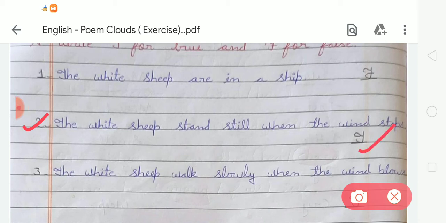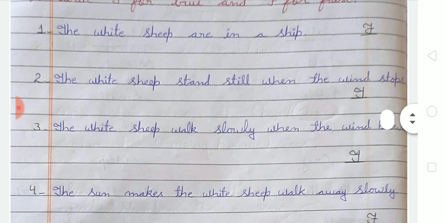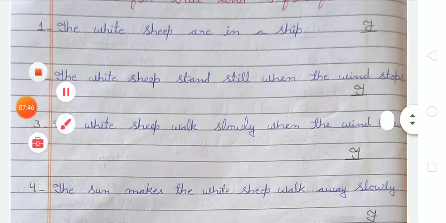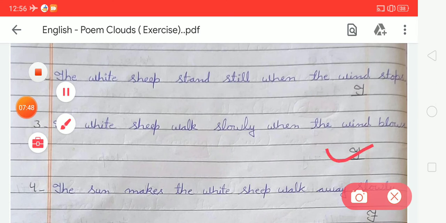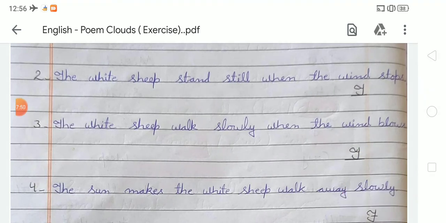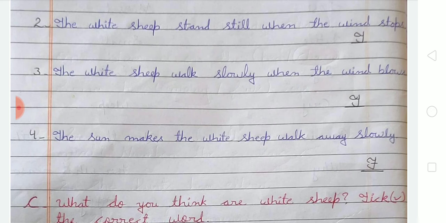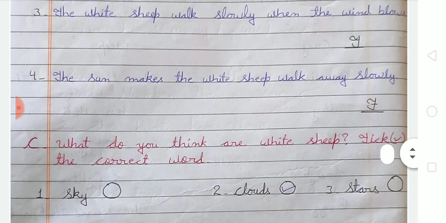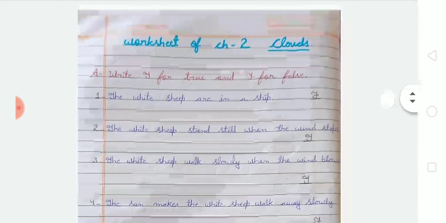Okay. Now the third is: the white shape walks slowly when the wind blows. Students, tell me, is it true or false? It is true. So for the true statement we have to write T on the given blanks. Now the next is number 4: the sun makes the white shape walk away slowly. So students, it is false. So for the false statement we have to write F on the given blanks. So like this we have to complete this exercise A in the notebook.